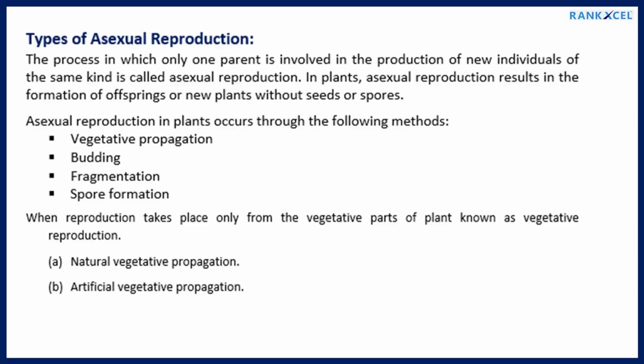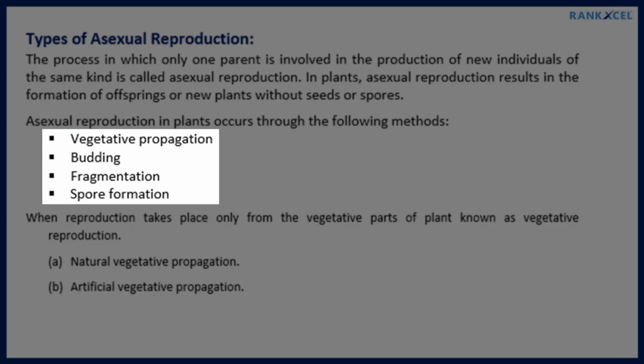Types of asexual reproduction. The process in which only one parent is involved in the production of new individuals of the same kind is called asexual reproduction. In plants, asexual reproduction results in the formation of offsprings or new plants without seeds or spores. Asexual reproduction in plants occurs through the following methods: vegetative propagation, budding, fragmentation, spore formation.